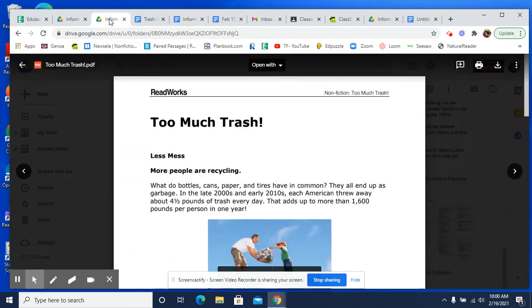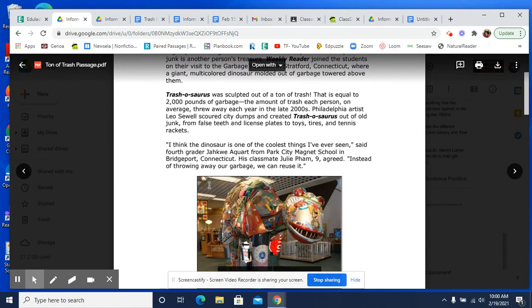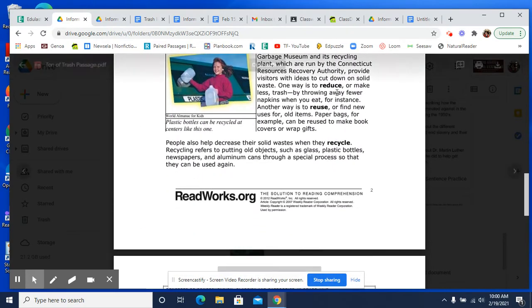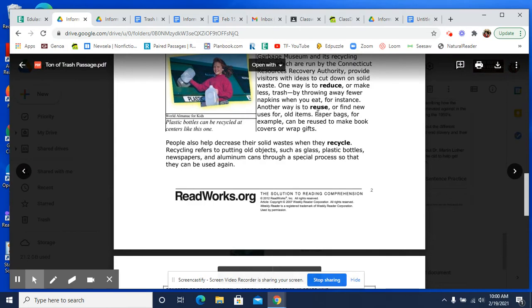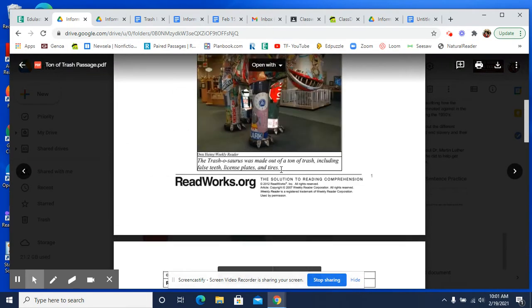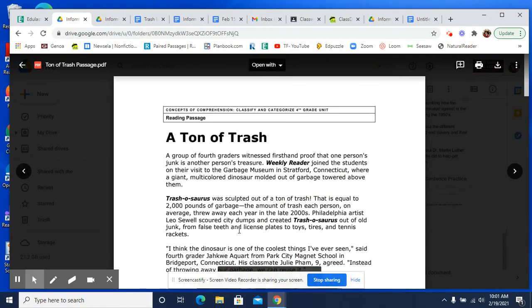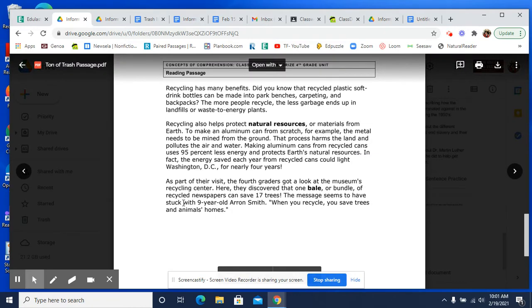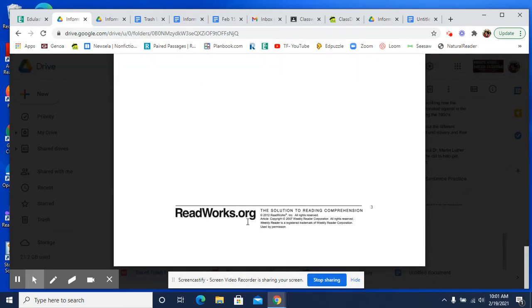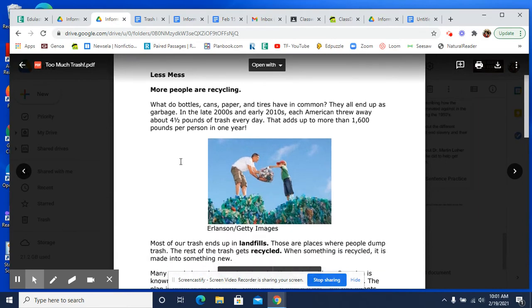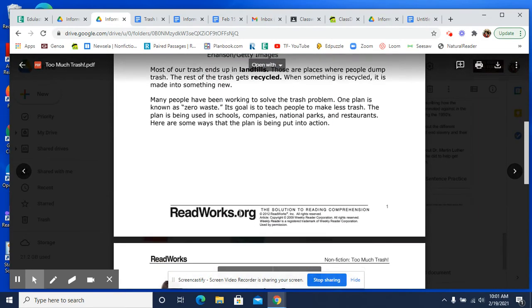Well, if you remember when we were reading this, what ways did they give you to help solve the trash problem? Well, they told you to reduce, they told you to reuse, they told you to recycle. If you look up here with this Trashosaurus, well, that's reusing. If you go down here, this is all about recycling. If you go to the next article, they're talking about recycling, right?